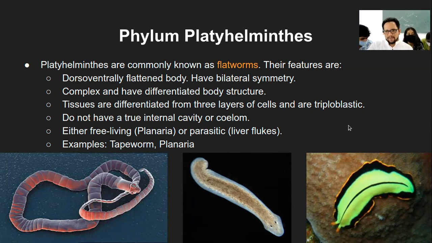Okay, enough of platyhelminthes. I hope you understood this whole category. What you need to remember here is that all the flatworms are within this category. They are triploblastic, they have a dorsiventrally flat body, and they have bilateral symmetry. Examples are the tapeworm, planaria, liver flukes, and so on.